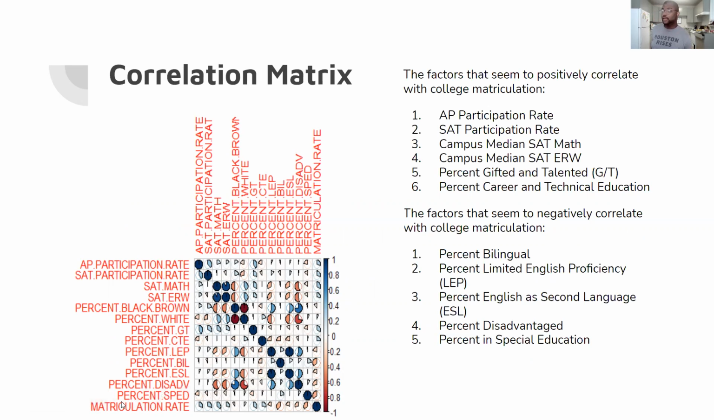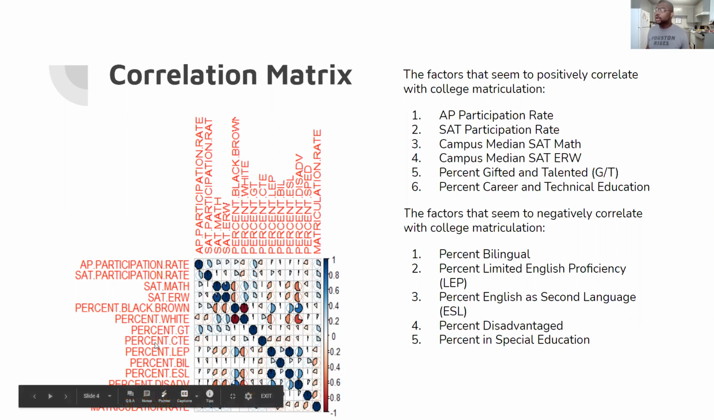What we saw is that there are 6 factors that seem to positively correlate with matriculation, that being AP participation rate, SAT participation rate, performance on the SAT in the math and reading section, percentage of students that are gifted and talented, as well as the percentage of students that participate in career and technical education. We saw that 3 to 5 factors impact college matriculation negatively. Those are being bilingual, limited English proficiency, English as a second language, percent disadvantaged, and percentage of students that are in the SPED program.